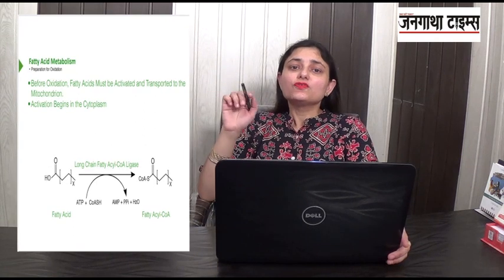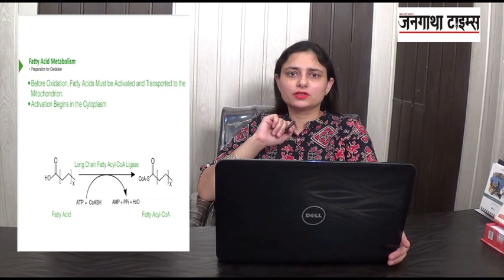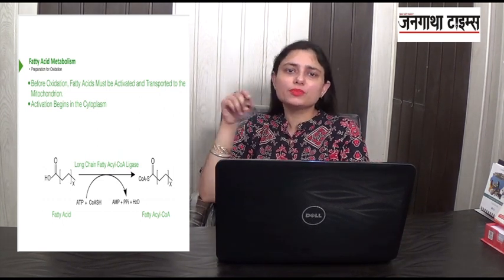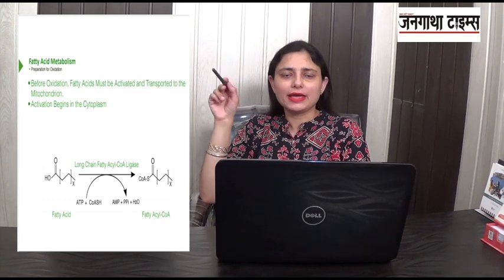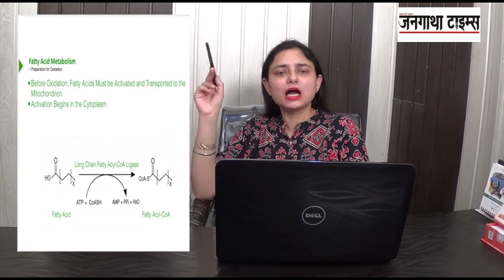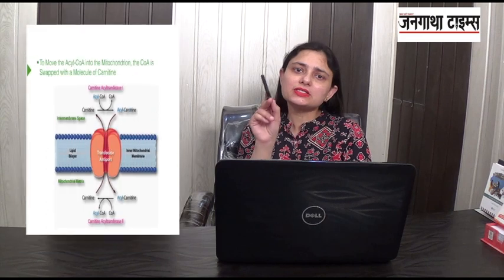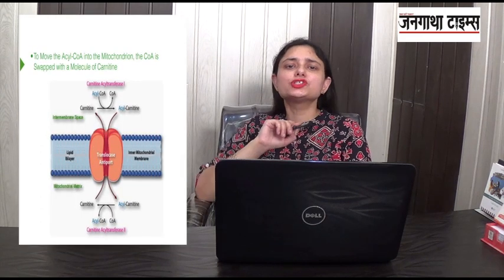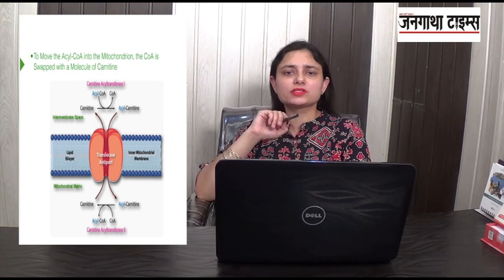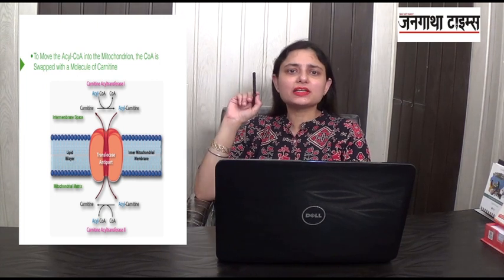For this, the fatty acid needs to be transported inside the mitochondria. So you know the structure of mitochondria? The mitochondrial membrane is a double layered membrane, and inside is the matrix. So the fatty acid has to cross the outer membrane, then reach the intermembranous space, then cross the inner mitochondrial membrane and reach into the matrix. Once it reaches the matrix, the beta oxidation starts. So for this, first it needs to be activated.